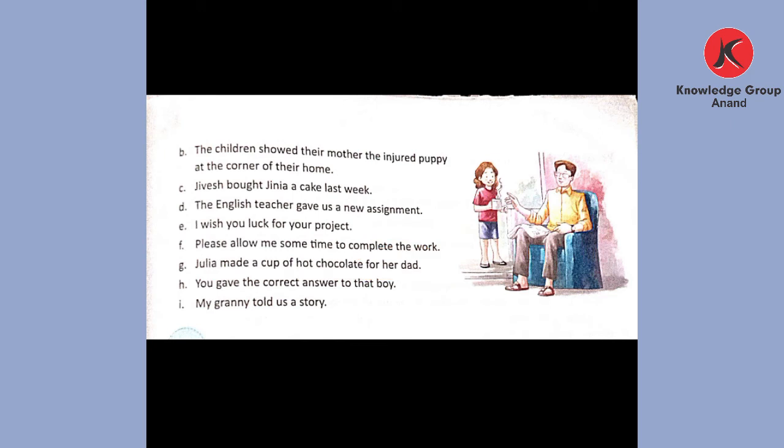The next sentence is you gave the correct answer to that boy. So, to that boy is an indirect object. The correct answer is a direct object in the sentence. Next is my granny told us a story. So, us is an indirect object and a story is a direct object in the sentence.